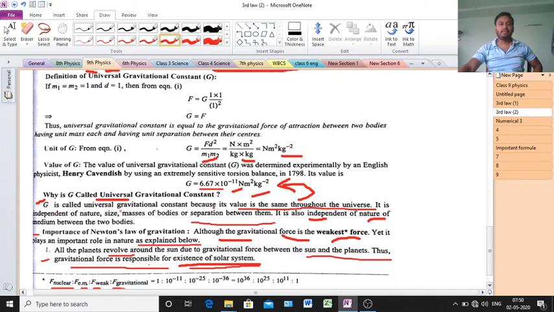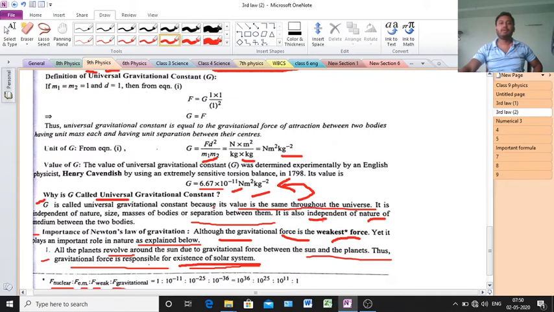The value of G is always constant, because its value is the same throughout the universe. It is independent of the nature, size and masses of the bodies, or the separation between them. Whatever the separation between the two particles, the value of G will always be constant. That means the value is 6.67 into 10 to the power minus 11 Newton meter square kg to the power minus 2.